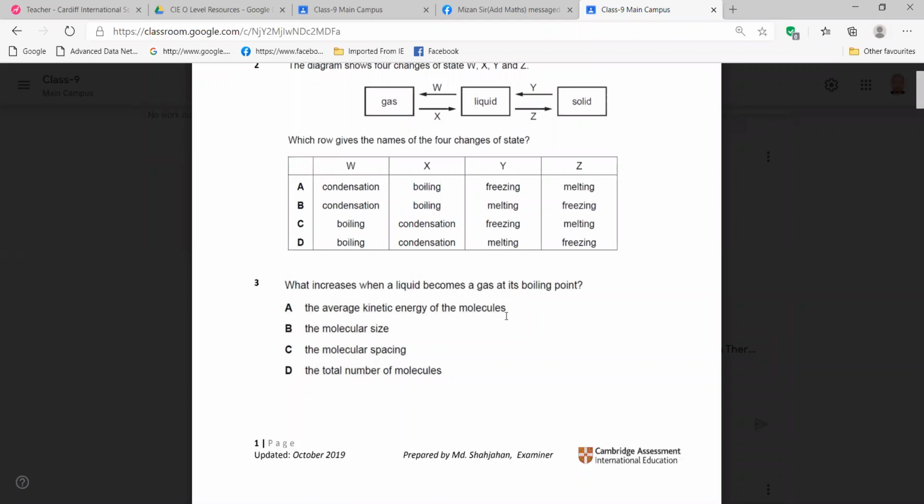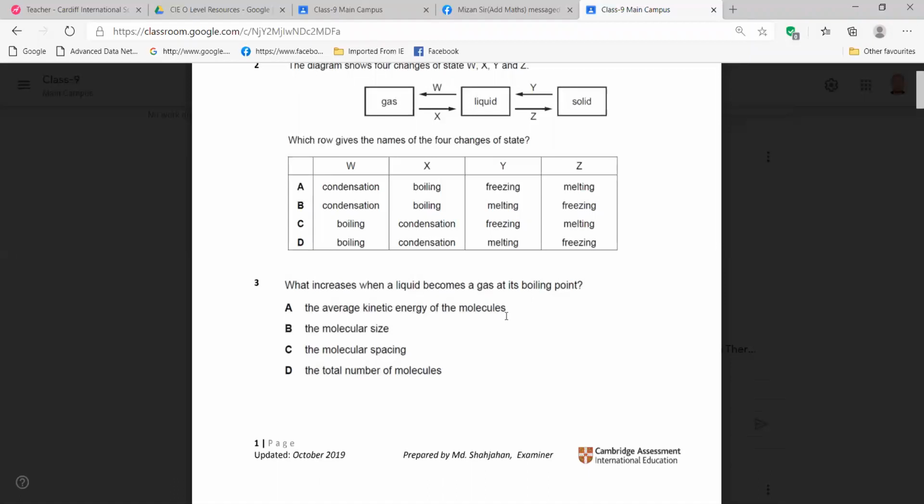For evaporation, it changes. In evaporation, there are more energetic molecules and less energetic molecules. But in boiling, all the molecules have the same average kinetic energy, right? Yes, sir.